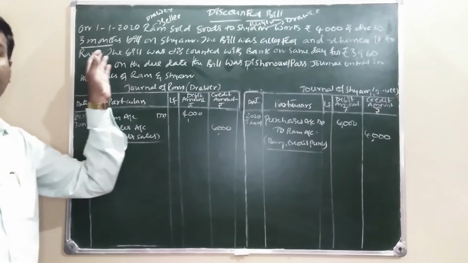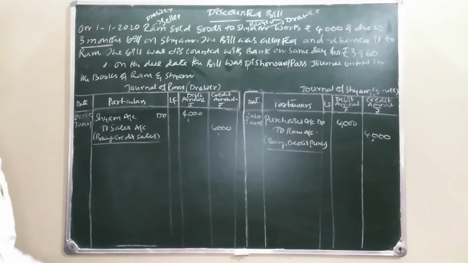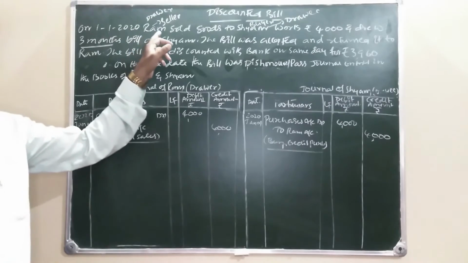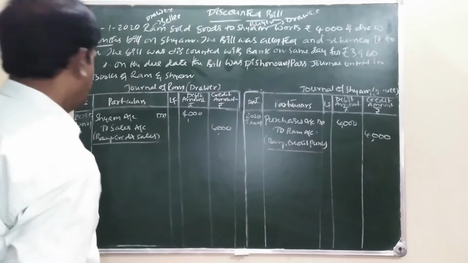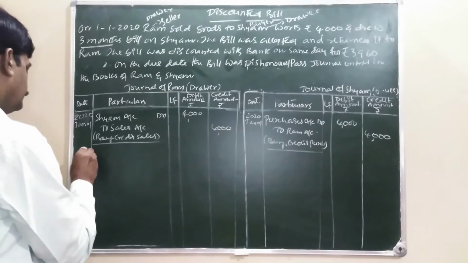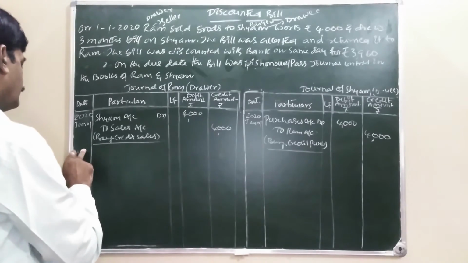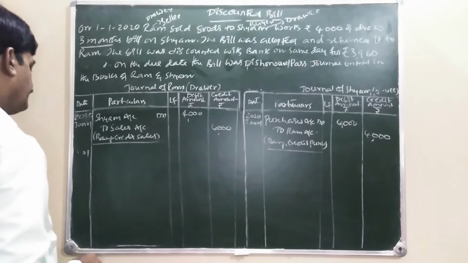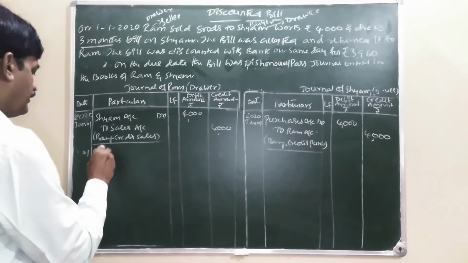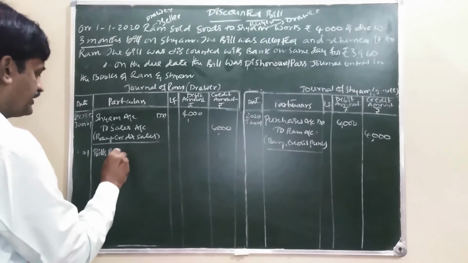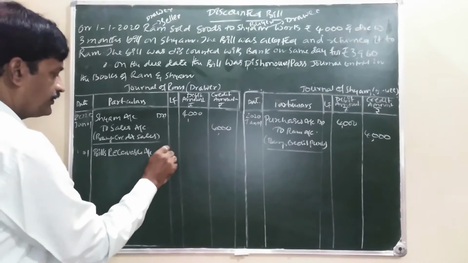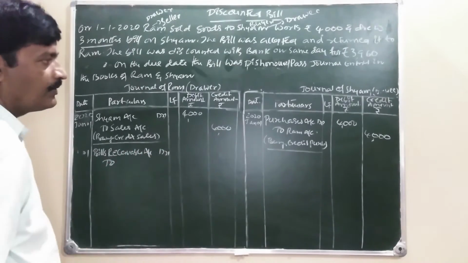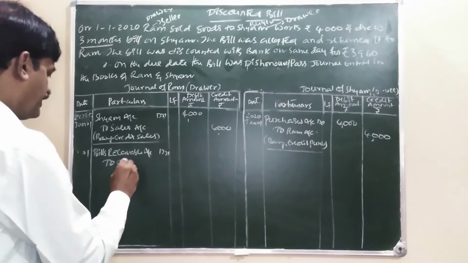And drew a 3 months bill on Shyam. The bill is drawn by whom? Drawn by Ram. On whom? Shyam. Same day, bills receivable account debit, who is a giver. Shyam is a giver.